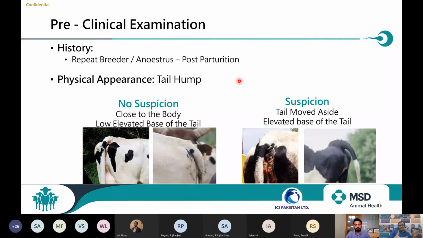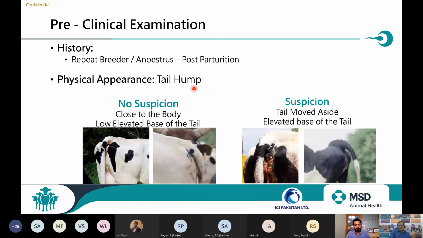we usually keep persons who detect the heat. They sit quietly in a corner and observe the heat signs in the animals. One more task we need to assign to these laborers: they also check the animal's tail hump. That is also very important.